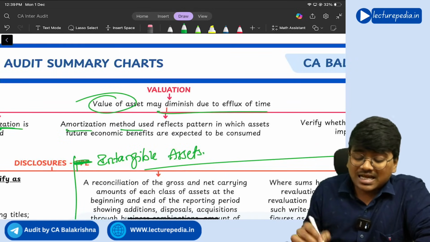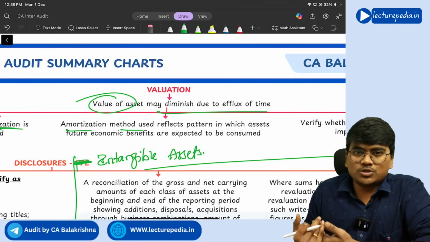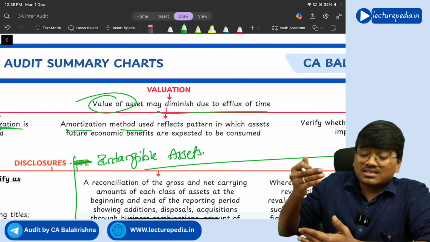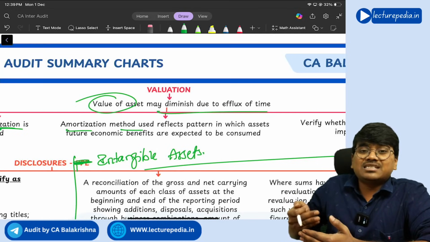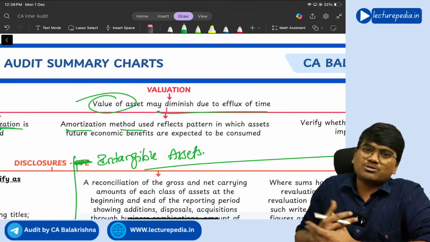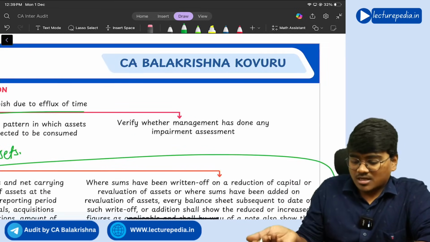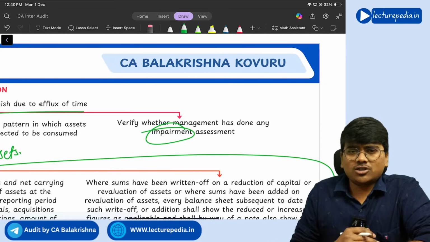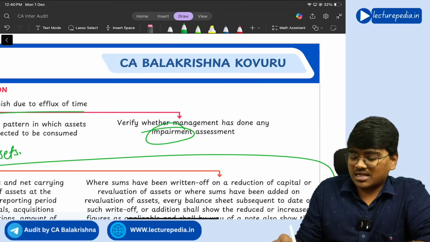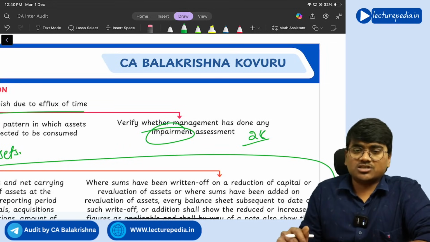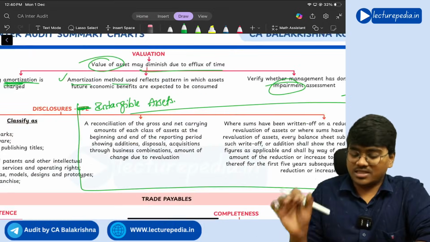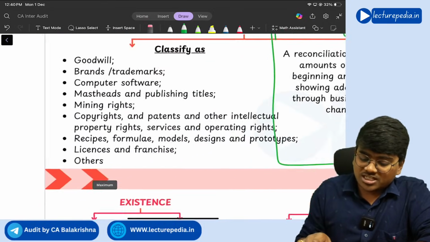Next, the amortization method that has been used should reflect the pattern in which the entity generates revenue from that intangible asset, similar to that of PPE depreciation, right? And impairment testing should also be done as per AS 28. Clear? Yes.